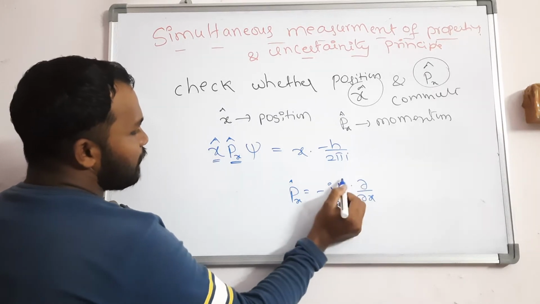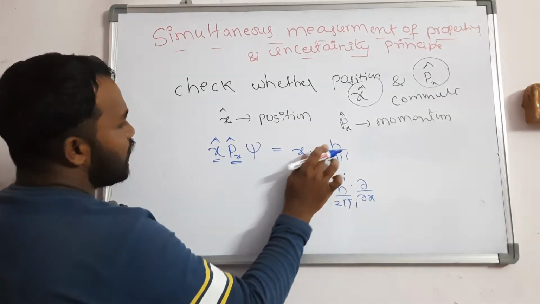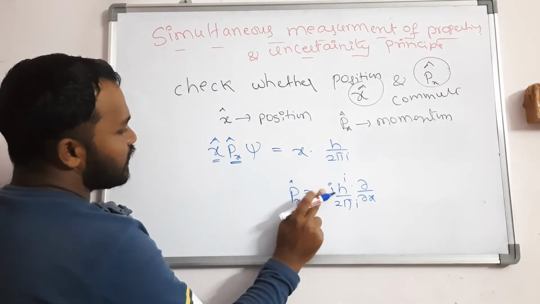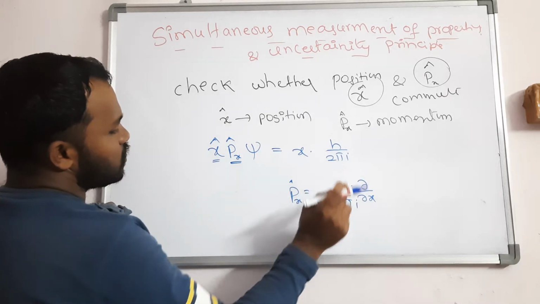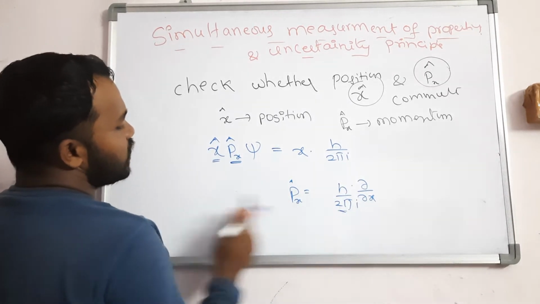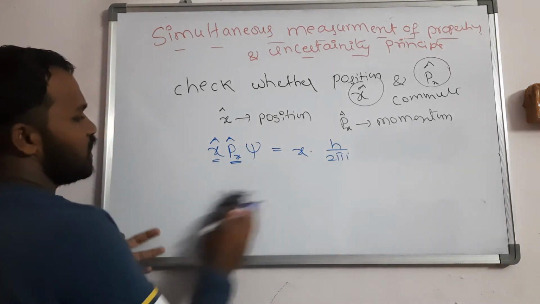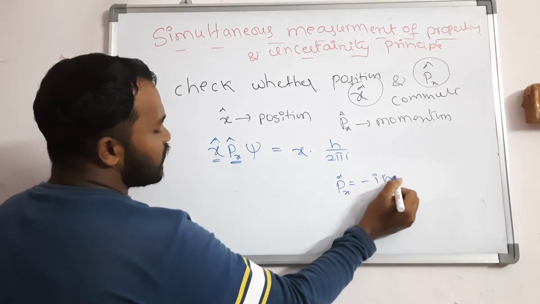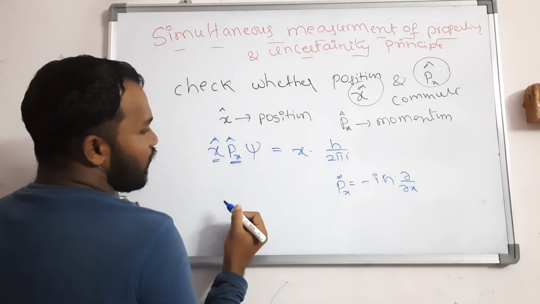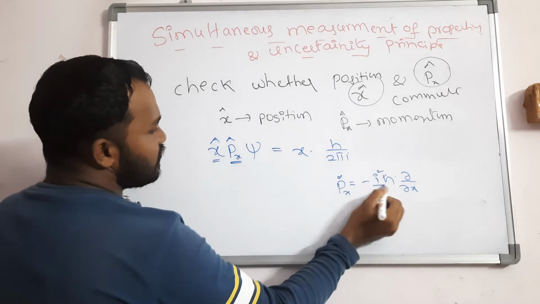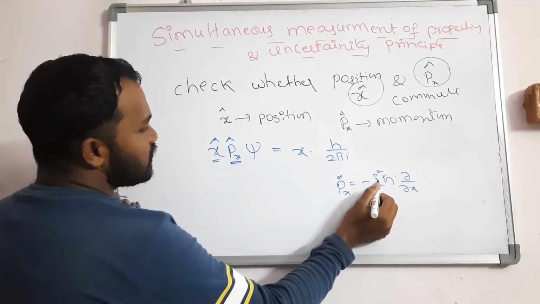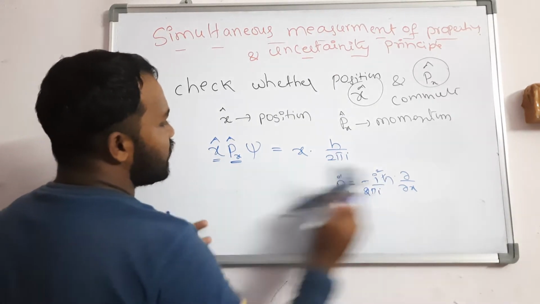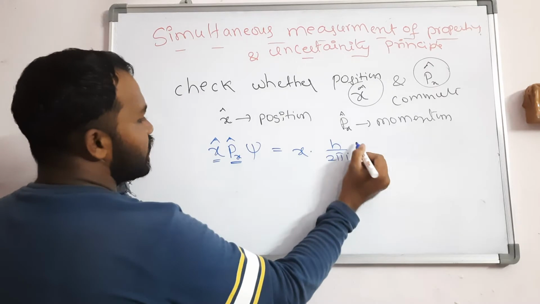Here, h cap means h by 2 pi. Multiply and divide with i: i square is minus 1, minus into minus is plus, so directly you should write px cap is h by 2 pi i into dou by dou x.